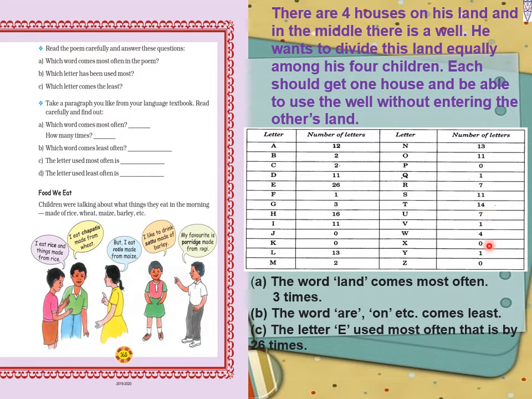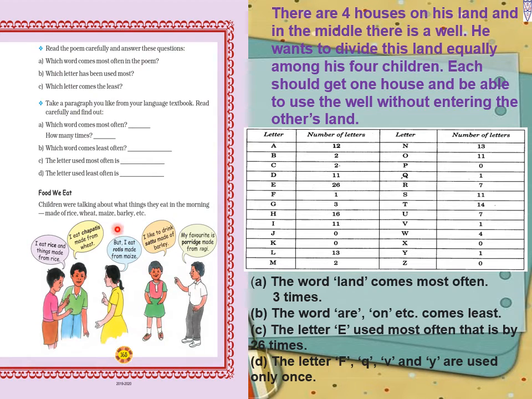Then next, the letter used most often is, so see which letter is used most. From this table we come to know that it is E. So the letter E is used most often, 26 times. Now next, the letter used least often. Which letter is used very least? That is F, then Q, then V, then Y. They are used one time. So the letters F, Q, V and Y are used only once.